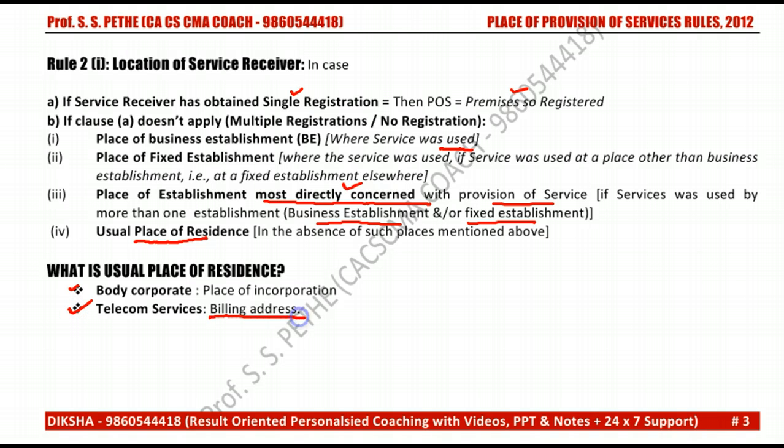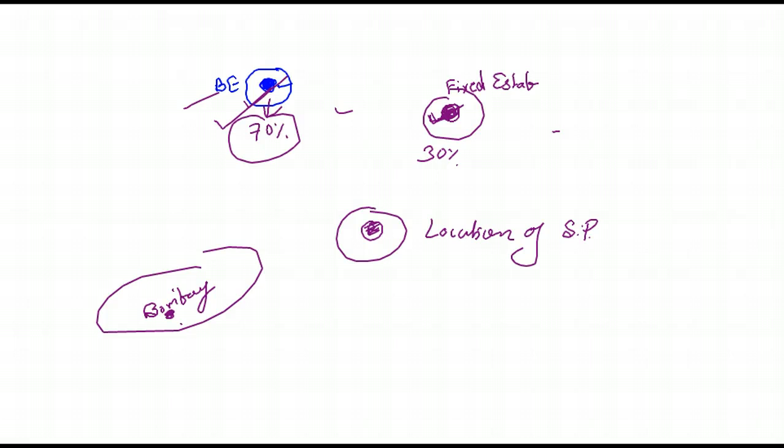In case of telecom services, wherever the billing address is will be treated as the place of residence.